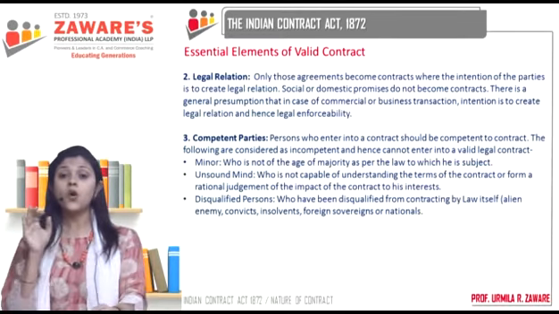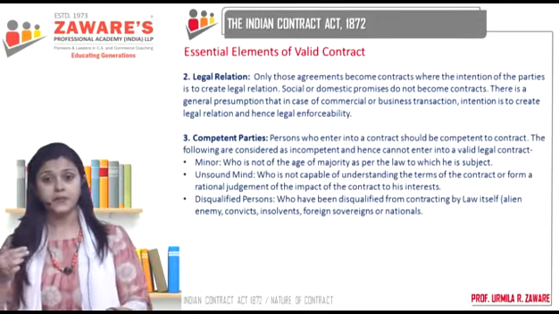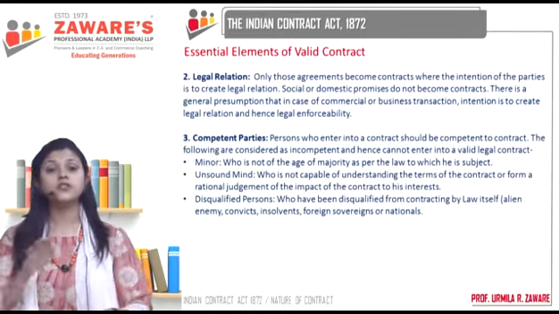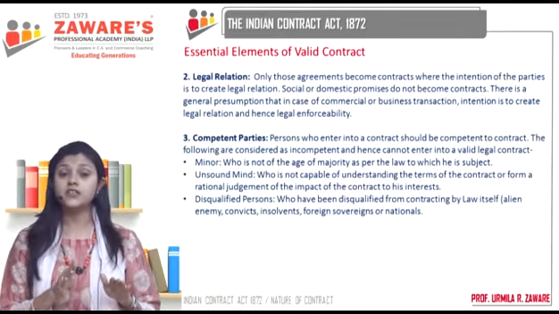It is a defect from birth itself. Now, if you have a mental handicap from birth, will you ever be able to enter into a contract? No.